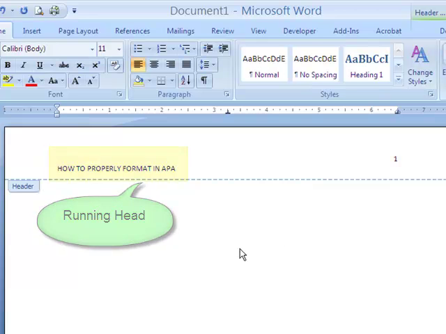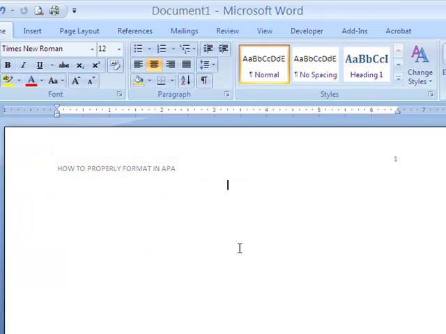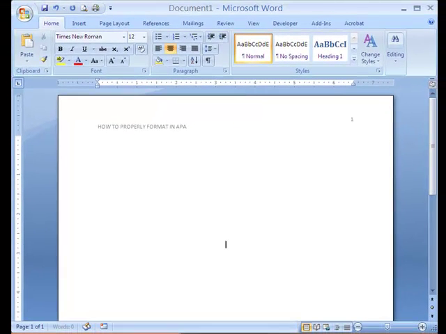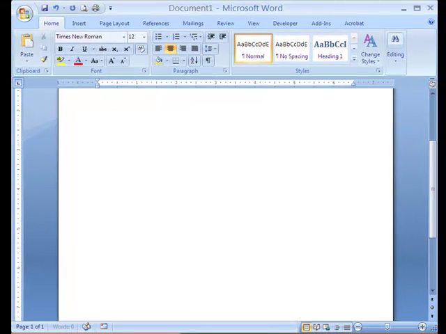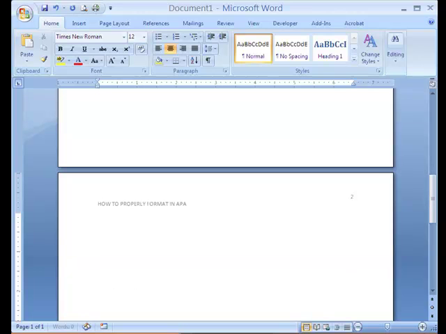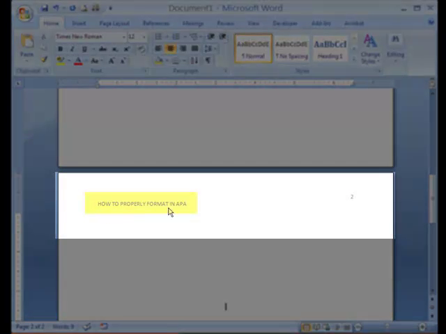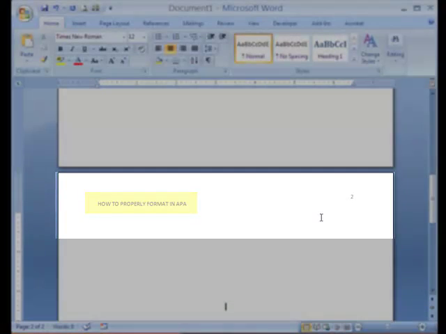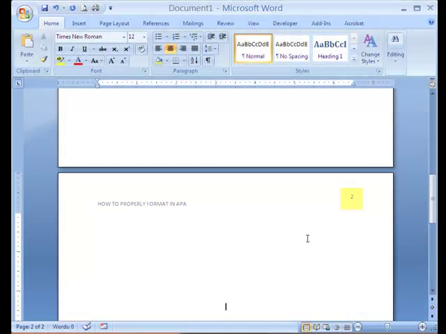I'm going to click outside just to get outside of the header, and then I'm going to just press enter consecutively until I go to the next page, the second page, because I want to show you what this would look like as you're writing the paper. Again, your running head would automatically appear, as well as the page number. Your margins will continue to be 1 inch all around, and your paper has been set to also Times New Roman font 12, and the line spacing will be always double.